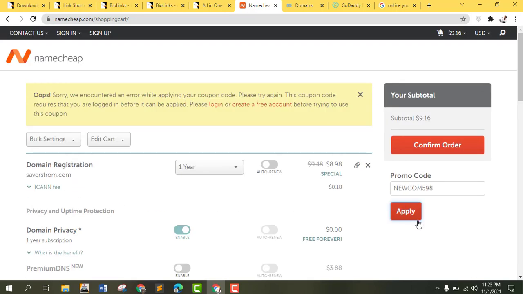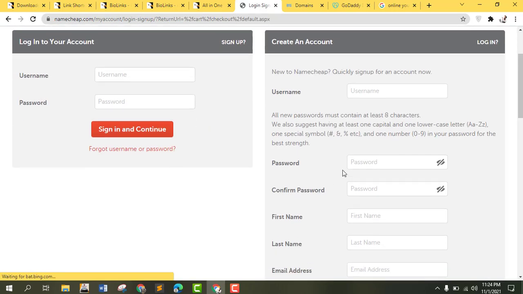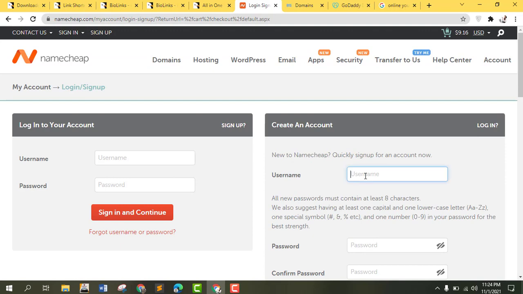The next thing is I think I'm going to click on confirm order. So it will ask me to create an account. Question tools save as from.